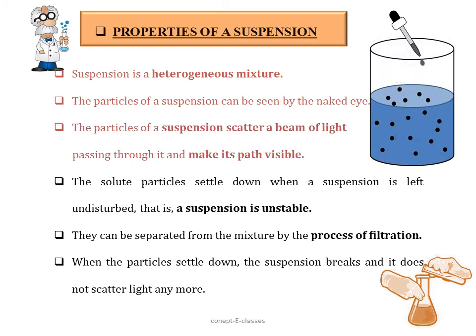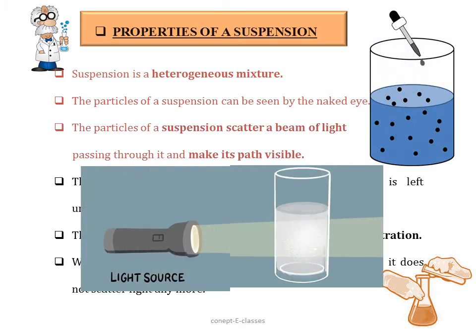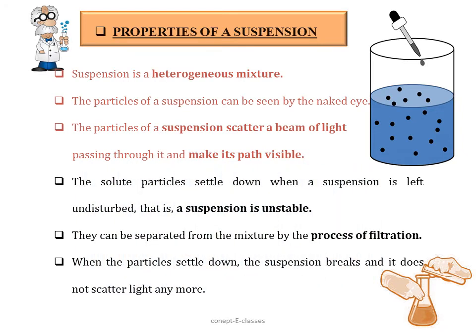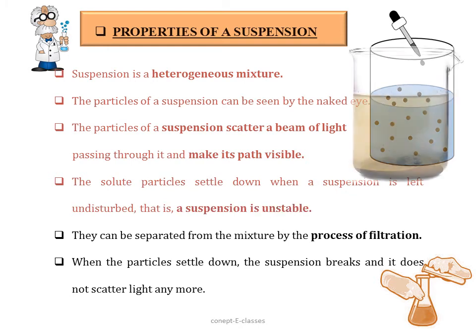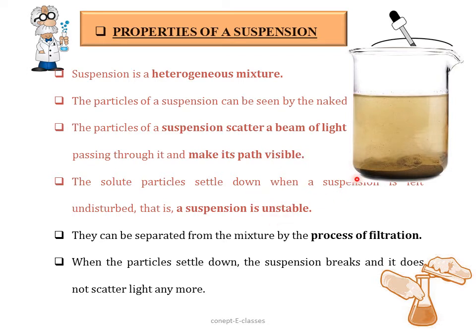The particles of the suspension scatter a beam of light passing through it, and it makes the path of light visible. Now this is called as a Tyndall effect. We'll understand this in the following slides, okay? So the particles of suspension scatter the beam of light and we are able to see the path of the light. The solute particles settle down when the suspension is left undisturbed, and hence we can say that the suspension is unstable.